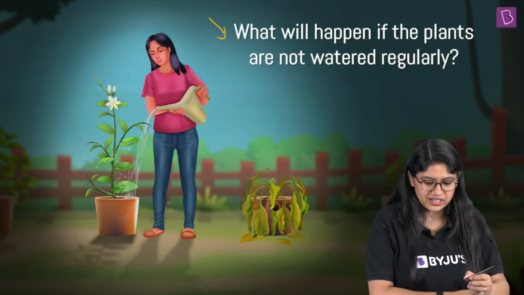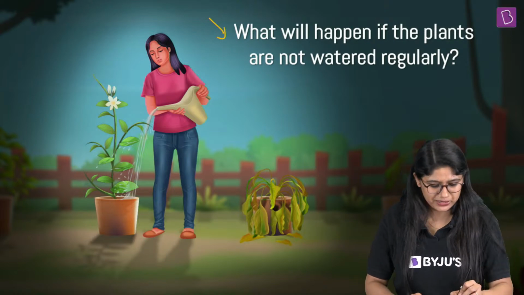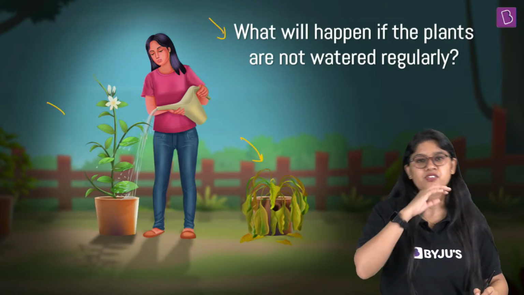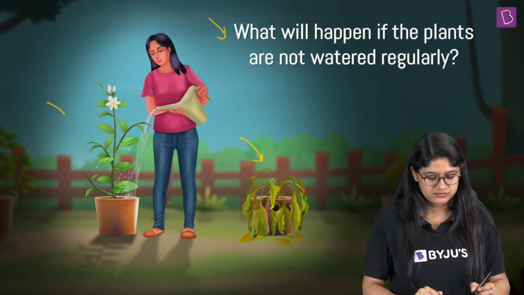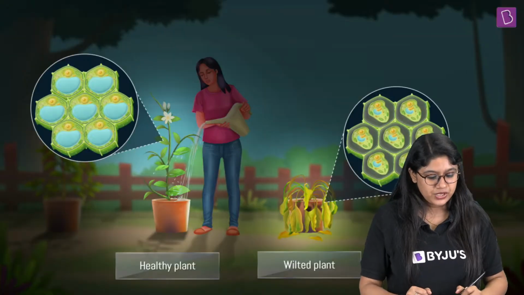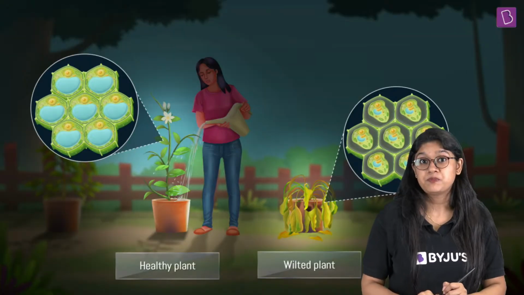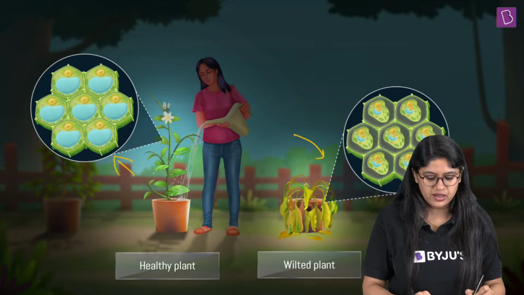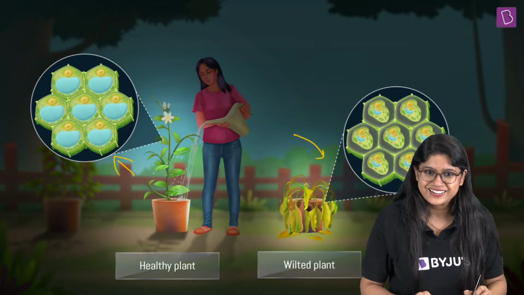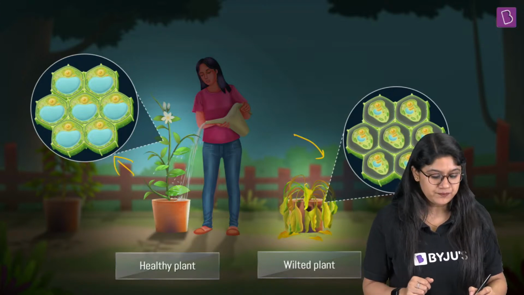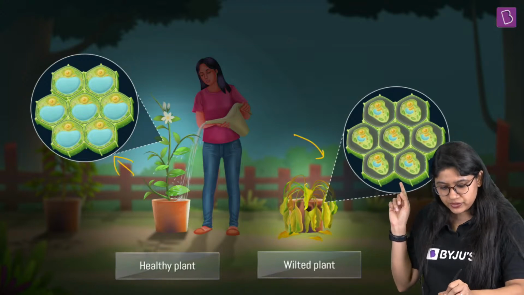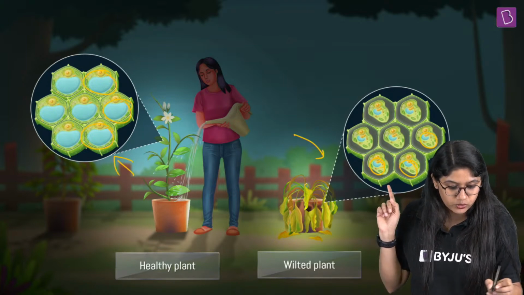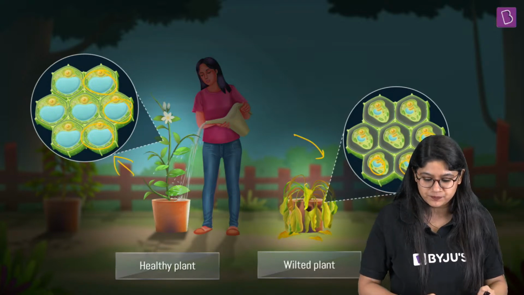We know that they'll be all dried up. They will not be looking like this. They'll be sad like this, right? After a few days, of course, they'll be very sad like this. So we know that plants are made up of plant cells, right? Over here we have a healthy plant cell, and over here we have the wilted plant. If you can see, the water content here is really very less, but over here in the vacuole, we have so much water content.